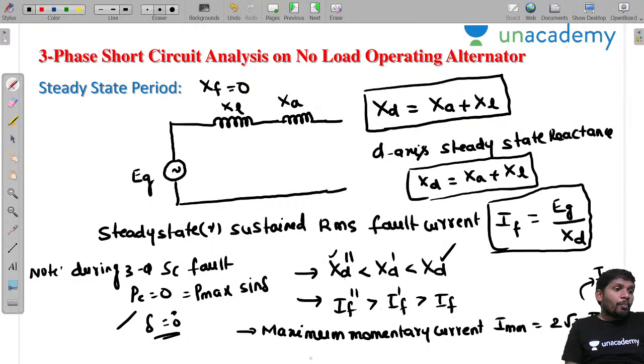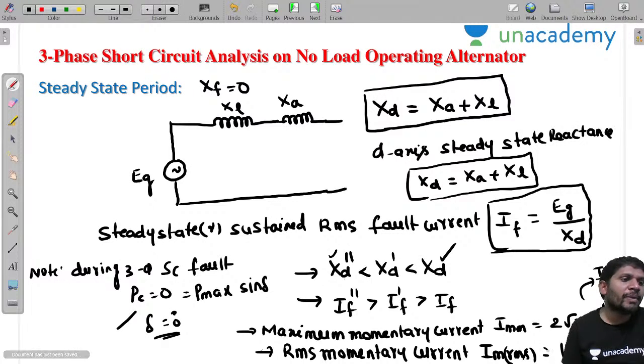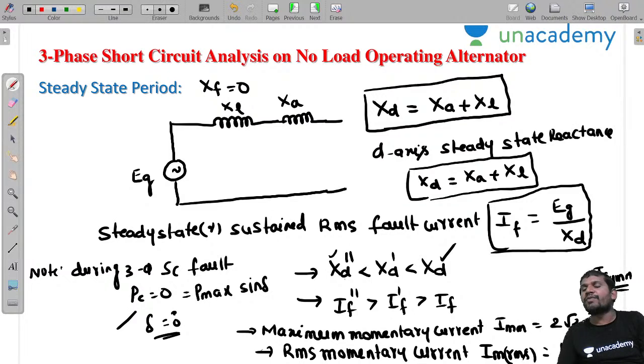Then the RMS momentary current. This also I calculated in the previous session, sir. These two currents I am giving. This is the RMS momentary current, IM RMS. How do you calculate it, sir? I have given 1.6 times IF double dash, where IF double dash is the symmetrical current.